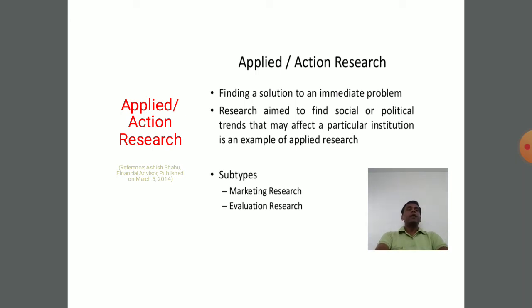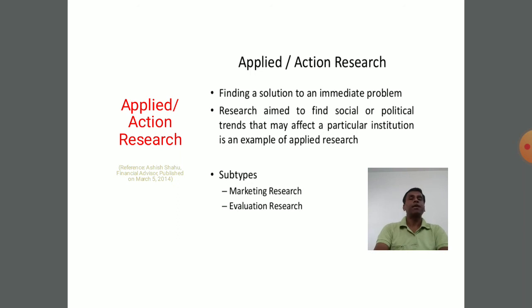So friends, as far as applied research is concerned, you have to remember only one thing. If you remember that, you will definitely understand the term applied or action research. In short, in other words, applied research or action research is a solution for a current situation.